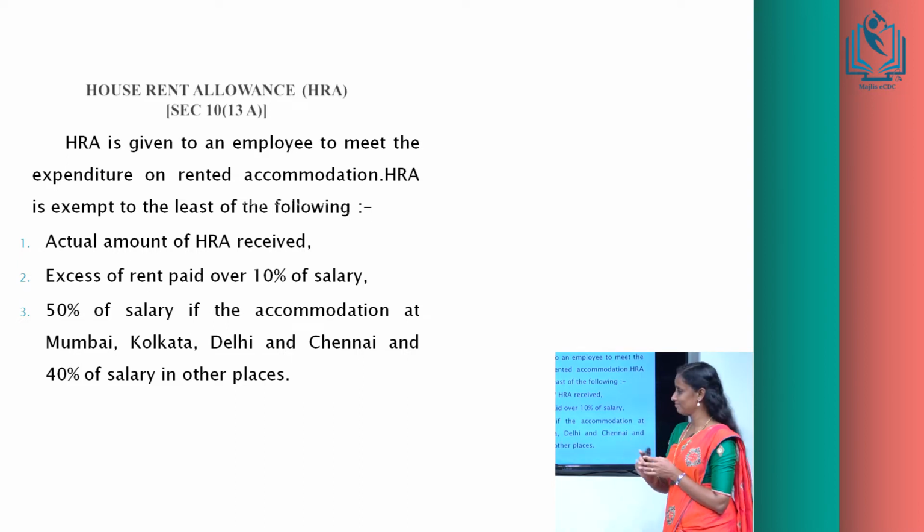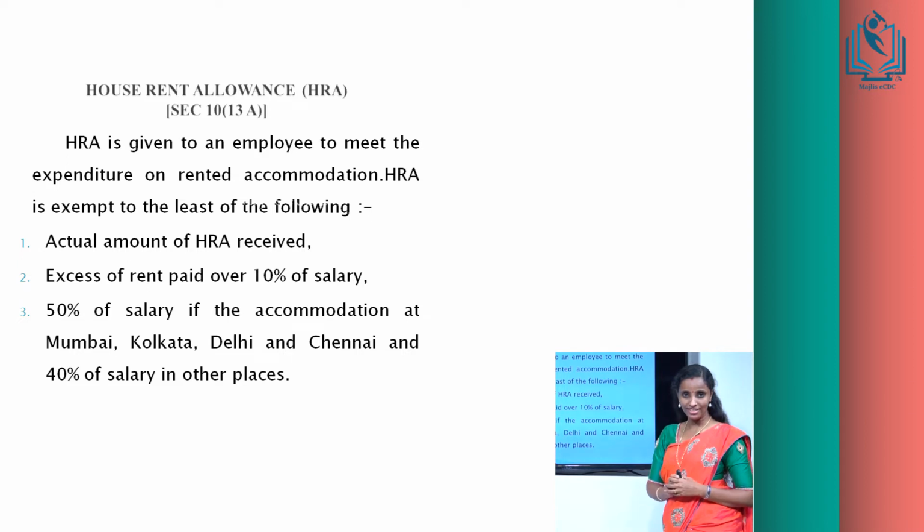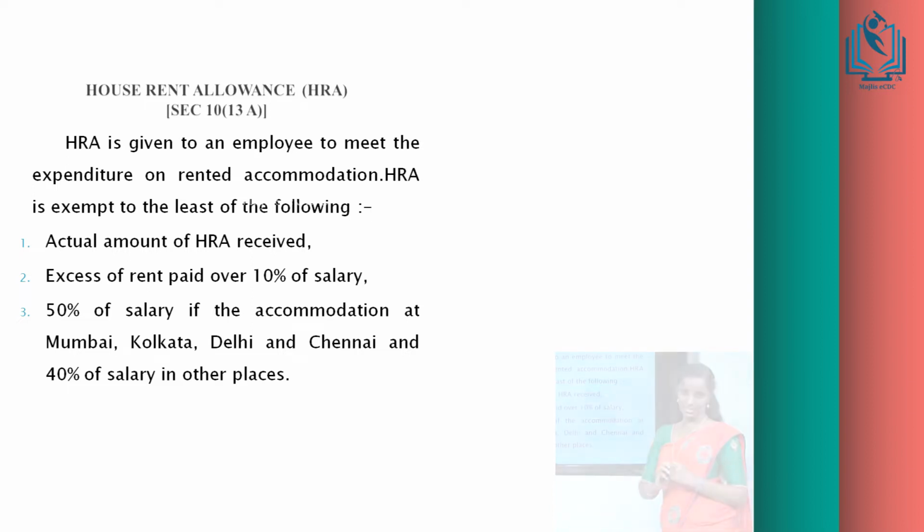Then second one, excess of rent paid over 10% of salary, that is rent paid minus 10% of salary. Under Income Tax Act, the salary for the purpose of house rent allowance is defined as basic pay, DA as per terms of employment and commission as a fixed percentage. And if the accommodation is in Delhi, Mumbai, Kolkata and Chennai, 50% of salary is considered, and in any other place 40% of salary.